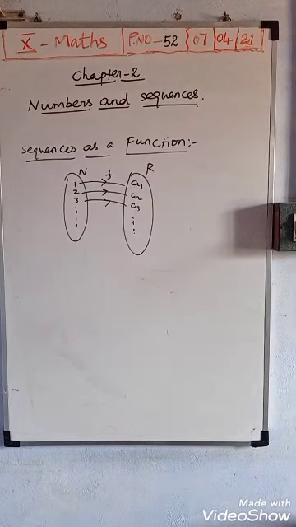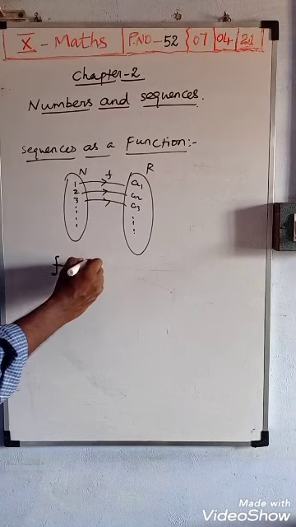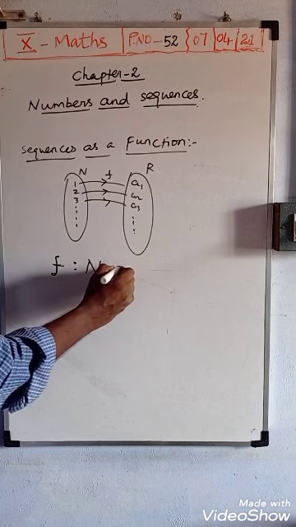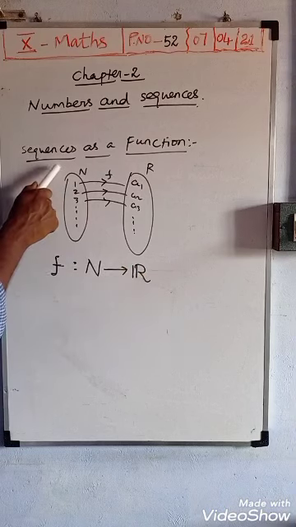Next, see sequence as a function. When a sequence is considered as a function, a sequence can be considered as a function defined on the set of all natural numbers. A function defined on the set of all natural numbers maps to R, the real numbers. So this is called sequence as a function.